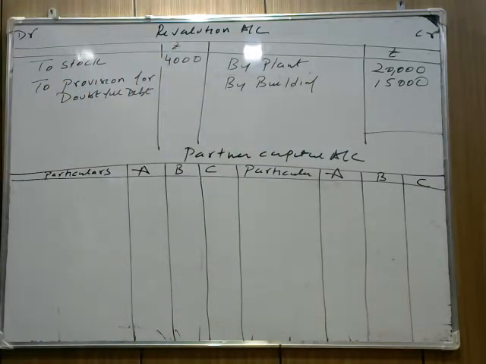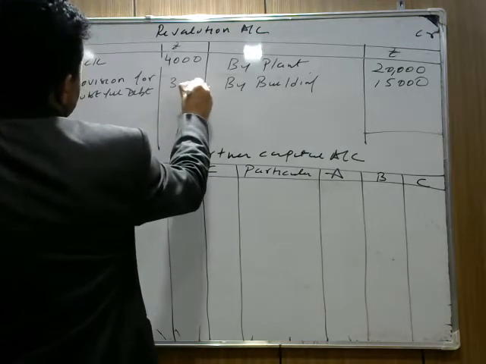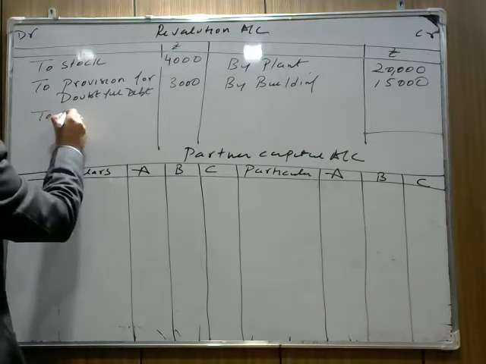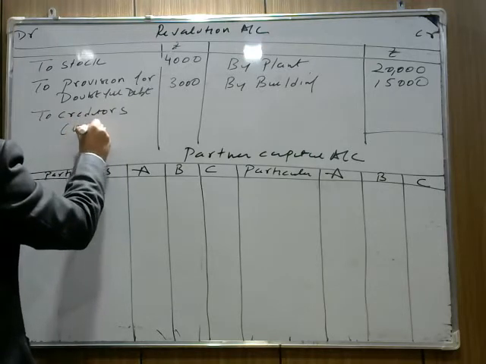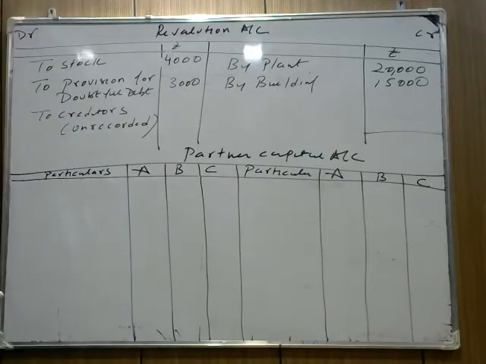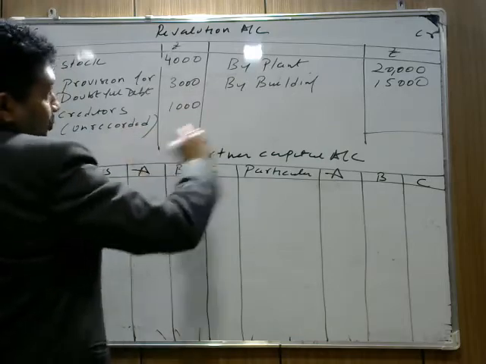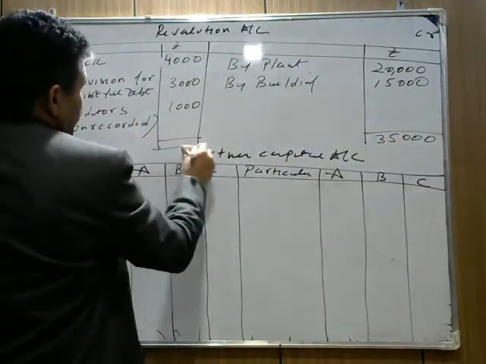Okay, one more term is here. Provision for doubtful debt is created at 5% of debtors, which is 3,000. We write to provision for doubtful debt 3,000. Next is mentioned here: the creditors were unrecorded. We write to creditors which were unrecorded. When the creditors were unrecorded, we need to record it. It increases the liability. हमारी liability बढ़ती है. So we write to creditors 1,000. Now total of credit side is 35,000.